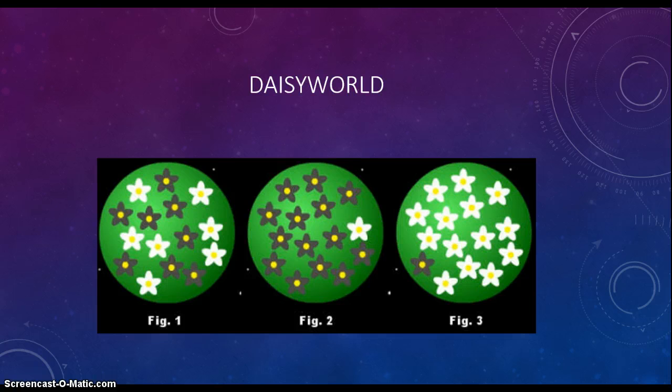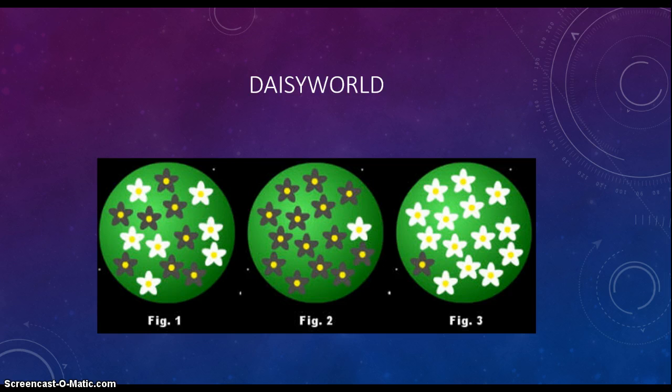Daisy World is seeded with two varieties of daisies, and they are its only life forms: black daisies and white daisies. White-petaled daisies reflect light, while black-petaled daisies absorb light. Because the black daisies are there, the atmosphere starts to heat up, because they absorb more energy than the white daisies, and the white daisies start to die. After enough time, it gets too hot, and the black daisies start to die.